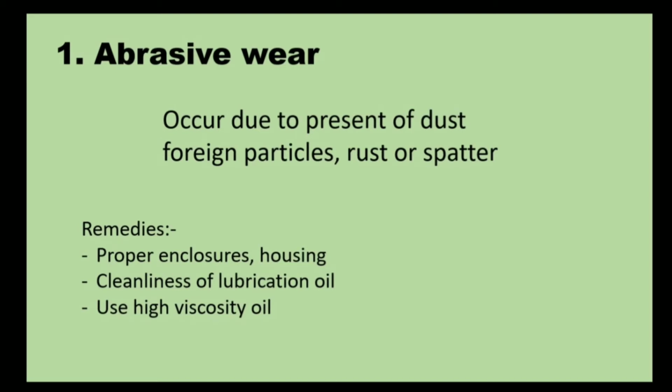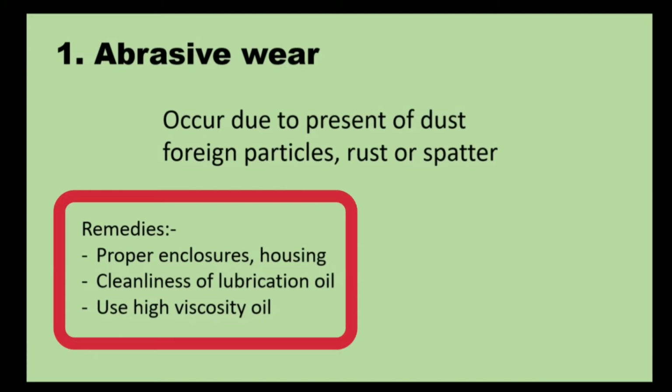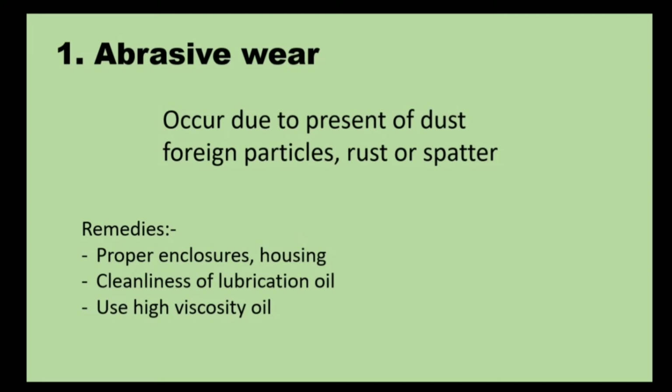So what are the remedies for abrasive wear? To avoid abrasive wear in the sliding contact bearing, we should make a proper enclosure or housing for the bearing. Cleanness of the lubrication oil must be maintained to avoid foreign particles and dust materials. Use high viscosity oil.